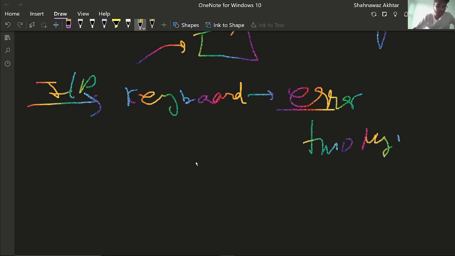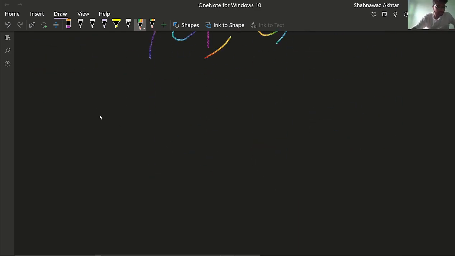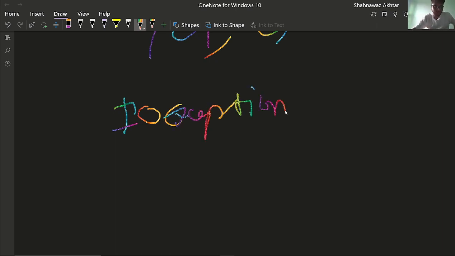So it will generate an error: suppose you have pressed A and consequently you have pressed E, the system will get confused about which key is to be selected. So to avoid these types of errors, it uses IO exceptions. I will tell you how to write this one.